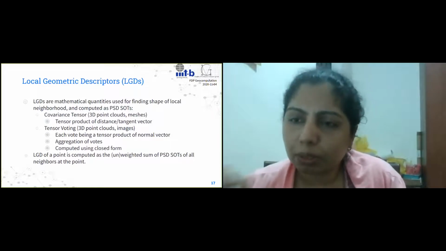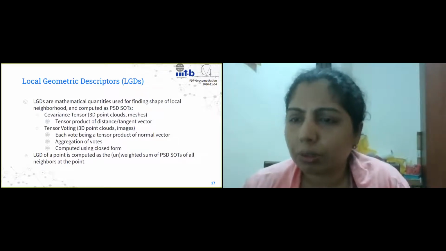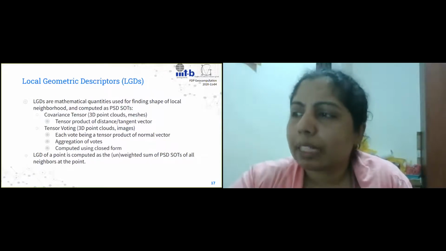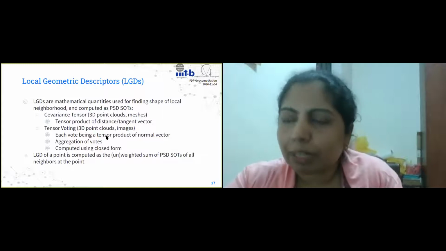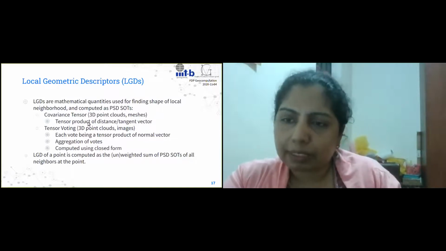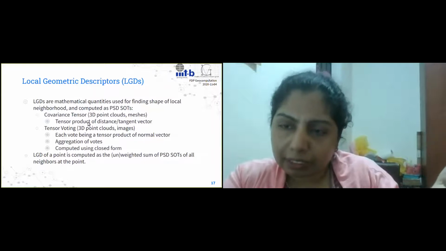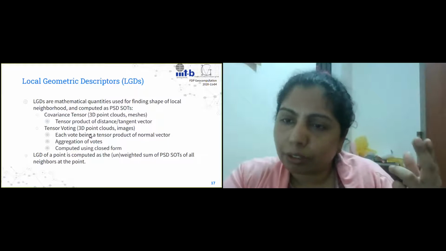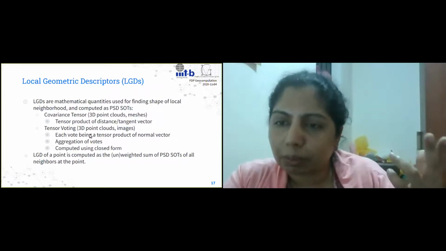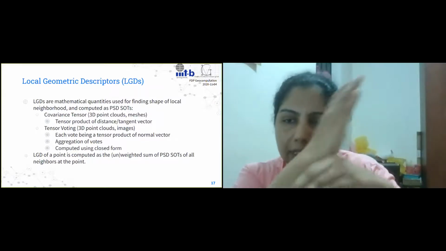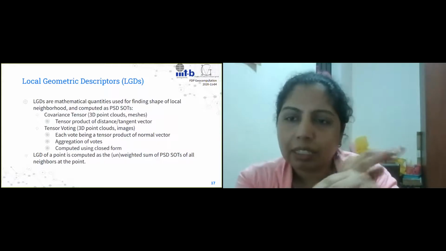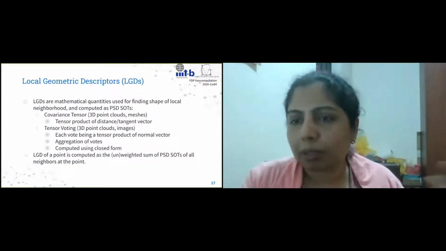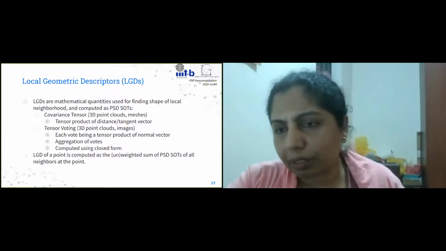So in tensor voting, it essentially follows similar rules. I'll show you briefly how tensor voting works. The interesting part is, even though the covariance tensor is an outer product of tangent vectors, the tensor voting is an outer product of normal vectors. Okay, so what that means is when you have a surface, there is a normal and then there's a tangent, right? So the tangent is what gets captured in the covariance tensor, and the normal is what gets captured in the tensor voting, right?